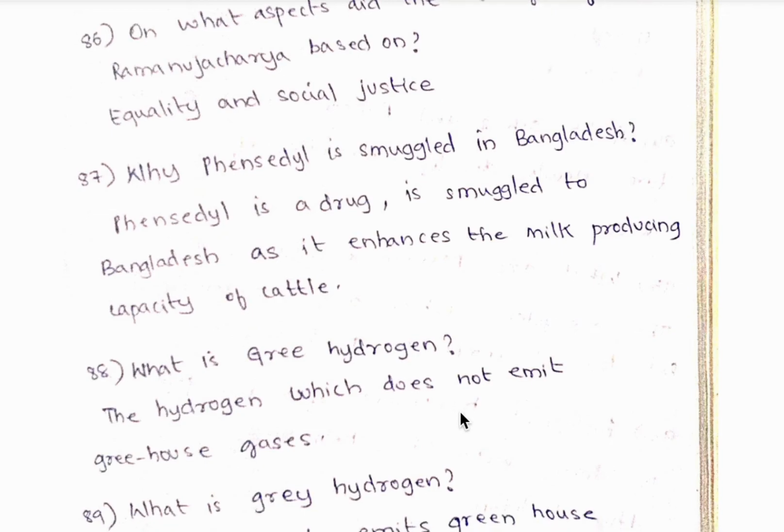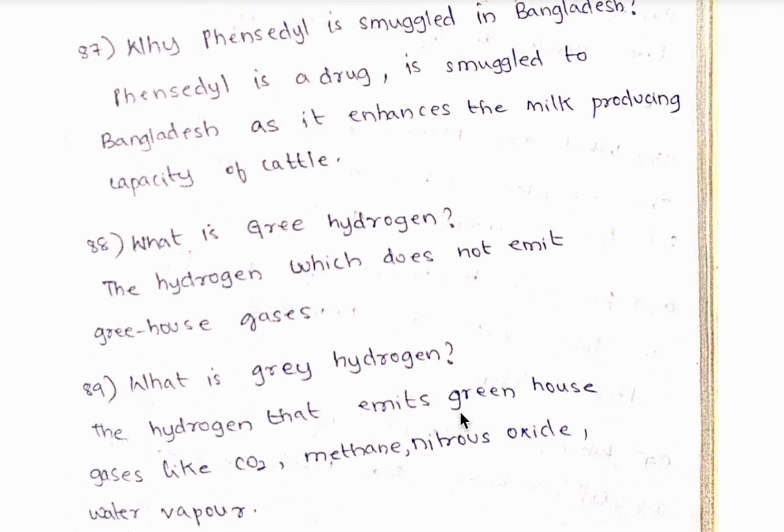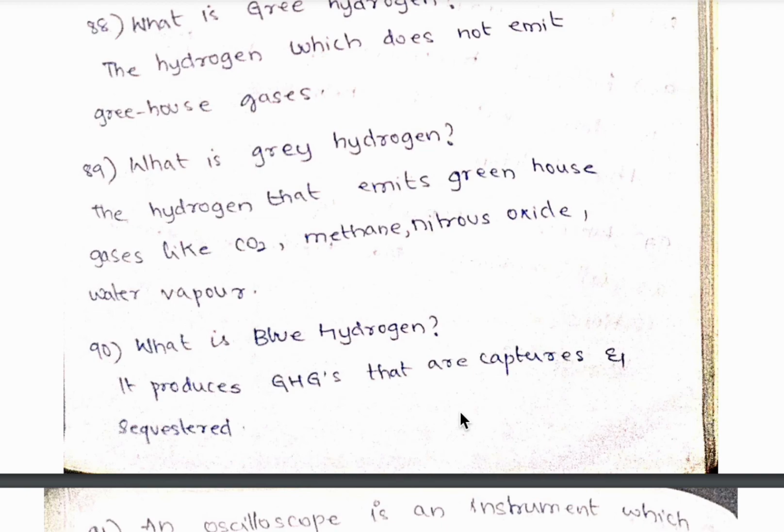88th question, what is green hydrogen? The hydrogen which does not emit greenhouse gases is called green hydrogen. 89th question, what is grey hydrogen? So the hydrogen that emits greenhouse gases like carbon dioxide, methane, nitrous oxide, water vapor is called grey hydrogen. 90th question, what is blue hydrogen? So it produces greenhouse gases that are captured and sequestered.